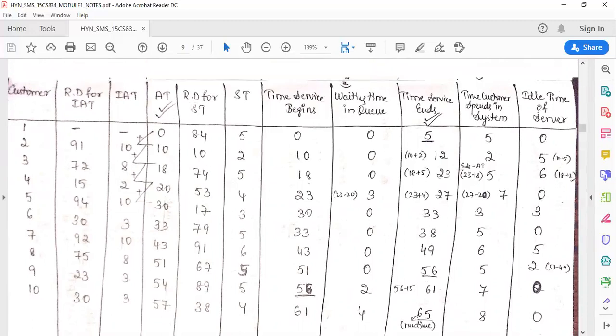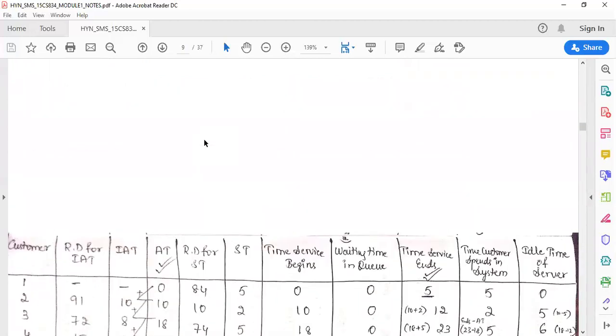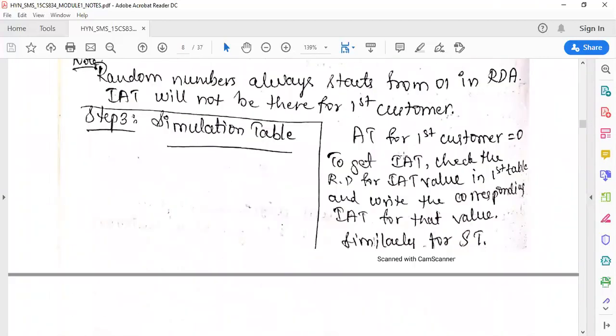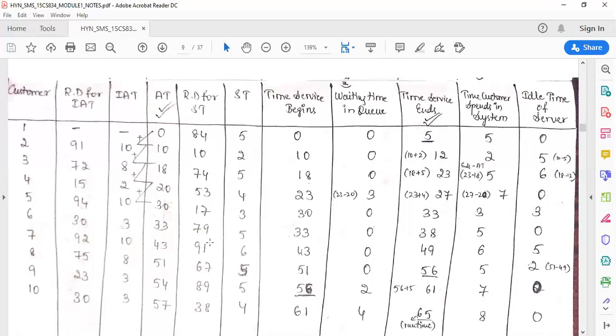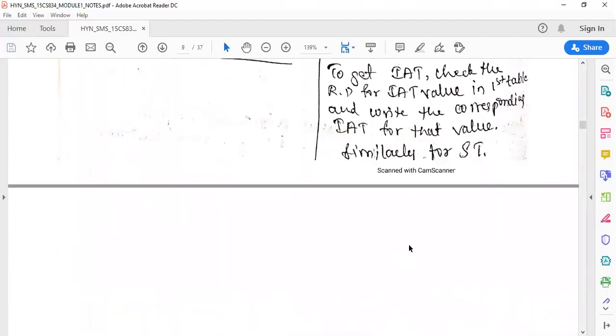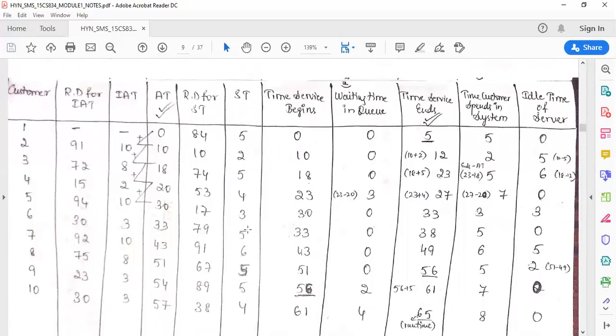Once you are done with that, the random digits for service time are already given in the question, so copy all the random numbers. In the same way, refer to the RDA assignment table for service time to write the service time for each random number. Say for example I have 17. 17 comes between 16 to 35, and the corresponding service time is 3. So like this, you refer to this table for every random number, and the corresponding row value you get will be the service time.